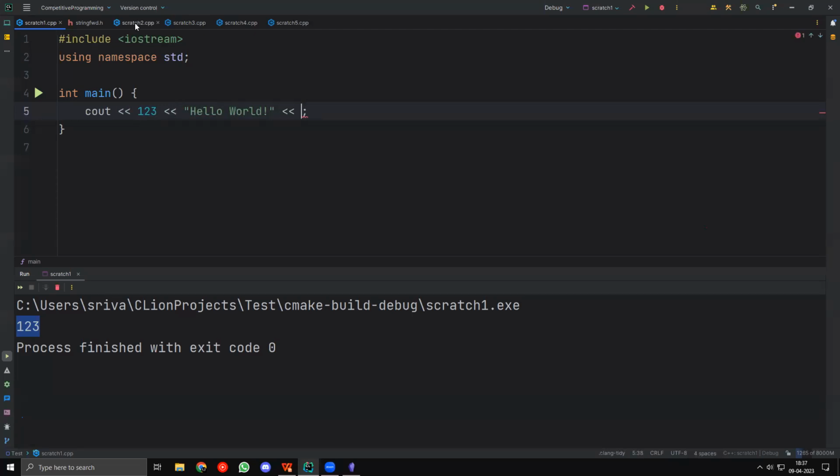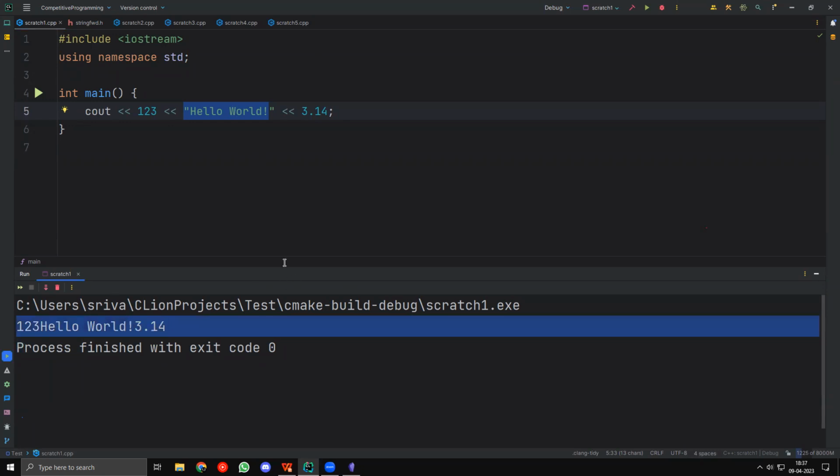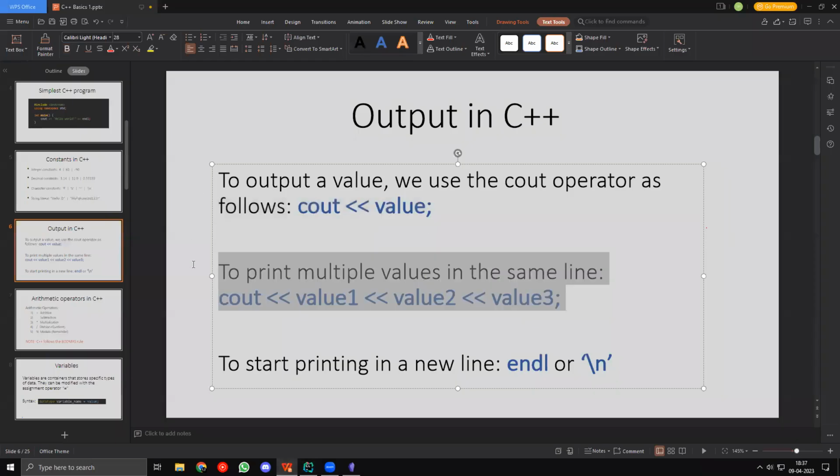And also again, lesser than, and I can say 3.1, right? All of this is fine. So if I run this, you can see that I get 1, 2, 3. And without a space, I don't get a space here, right? I didn't put a space, so I don't get a space. So I get 1, 2, 3 hello world, exclamation mark, 3.14, right? There are no gaps between them, so it just outputs directly like this. So this is how we can output multiple values in the same line, right?